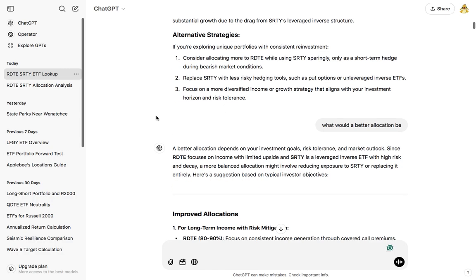So alternative strategies, give me alternatives. If you're considering exploring unique portfolios with consistent reinvestment, consider allocating more to RDTE and using SRTY sparingly. Replace SRTY with a less risky hedging tool. Focus on more diversified income or growth strategies that may align with my investment horizon and risk tolerance.